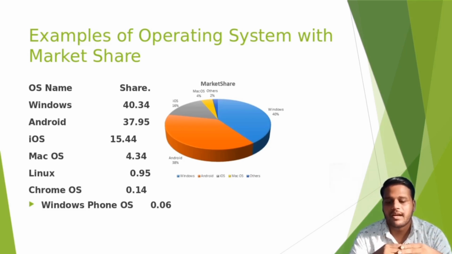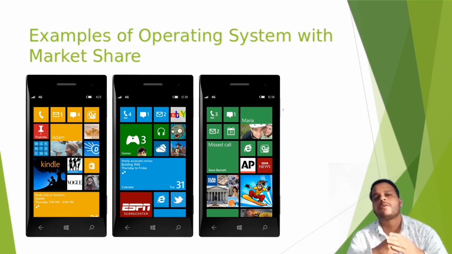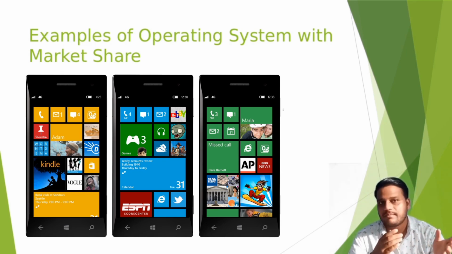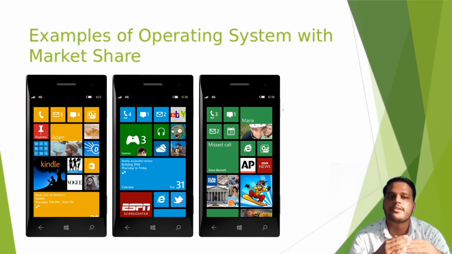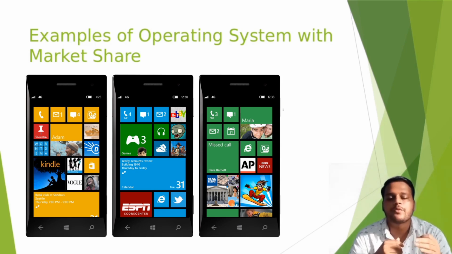The next one is Windows Phone OS. In the past, there was a phone developed by Microsoft and manufactured by Nokia, and the operating system was provided by Microsoft, which is named Windows Phone OS.